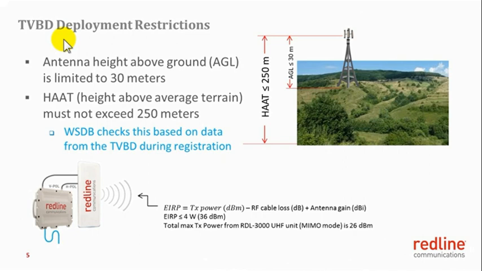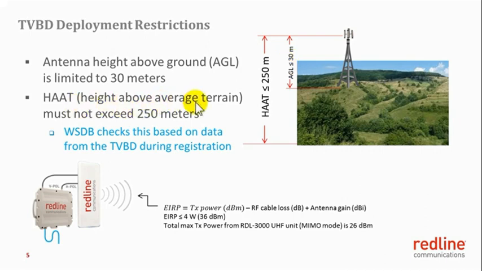Deployment of TV band devices are subject to FCC specified restrictions, including antenna height above ground (AGL), height above average terrain for the whole deployment, and the maximum EIRP that can be used by the system. The antenna height above ground is limited to 30 meters and is configured in each unit. In the RDL 3000 deployment, the AGL value is configured in both sector controller and a subscriber.